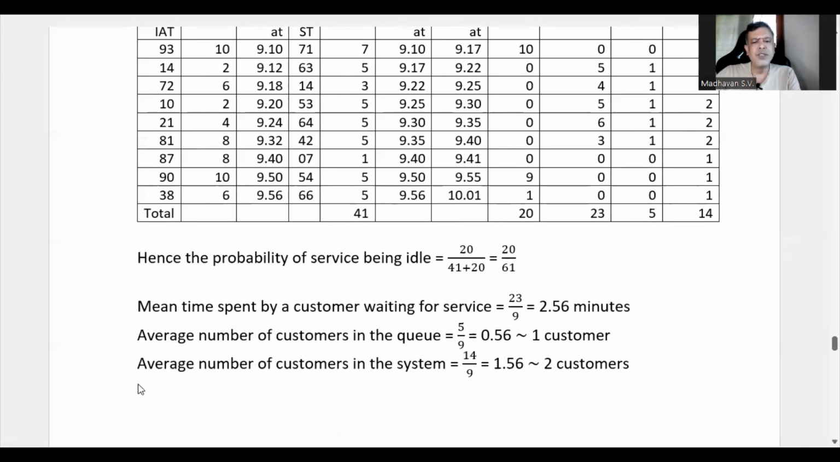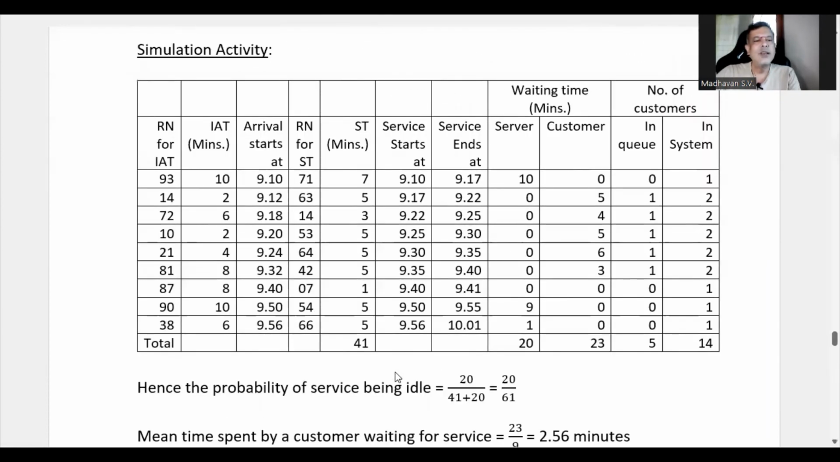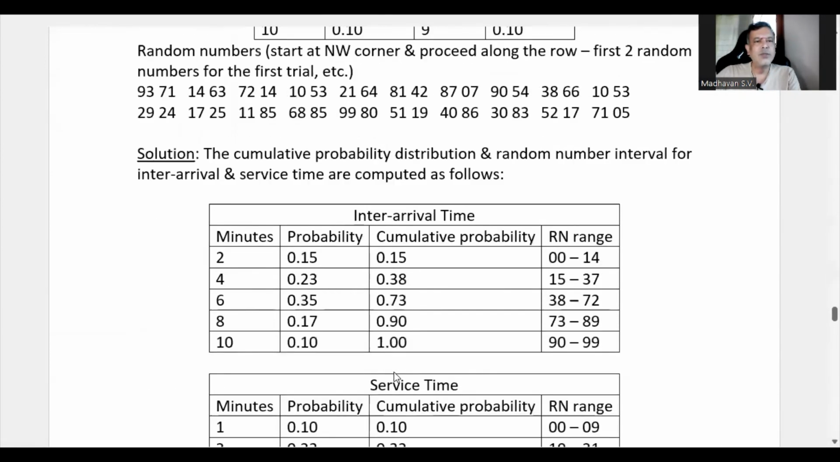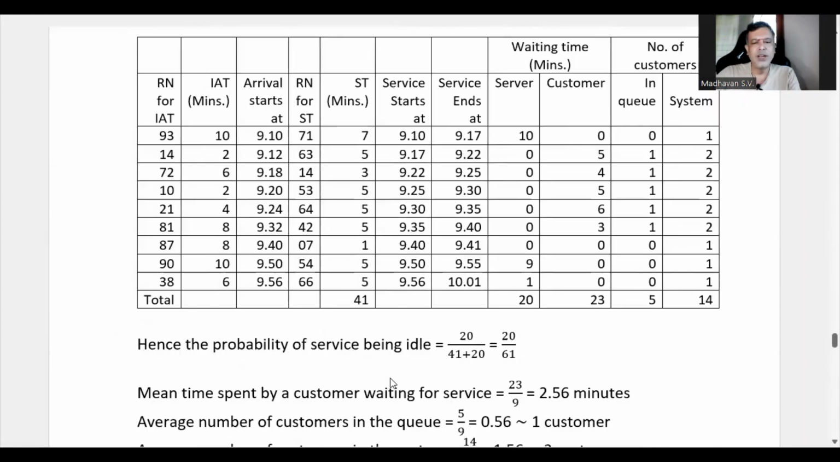The average number of customers in the system is this 14 divided by 9 customers, because these are all 9 trials. When we do that, we get 1.56, which is rounded off to 2 customers. So these are the 4 questions which were asked, and those questions are answered based on this simulation activity.